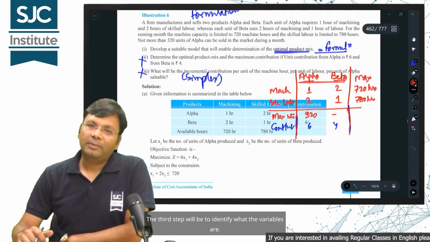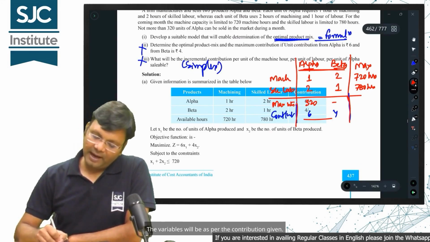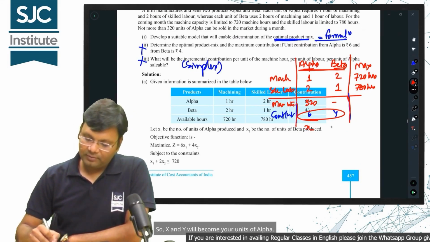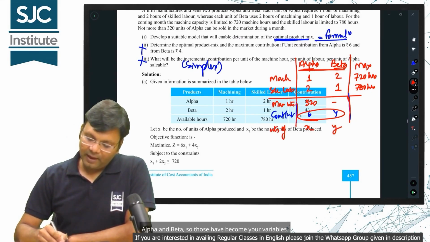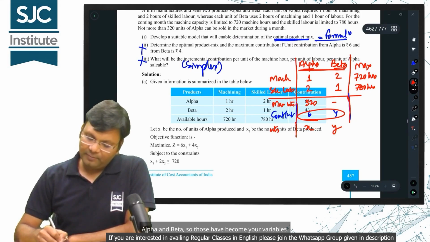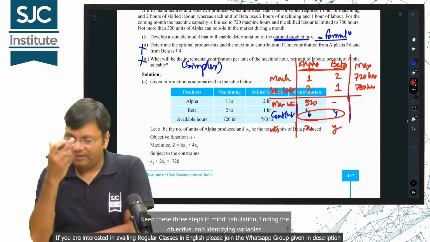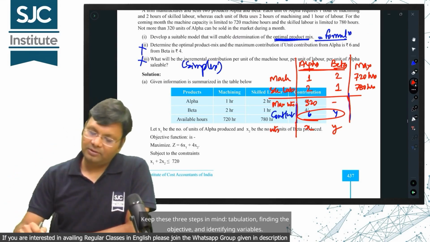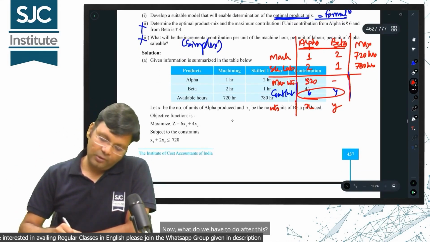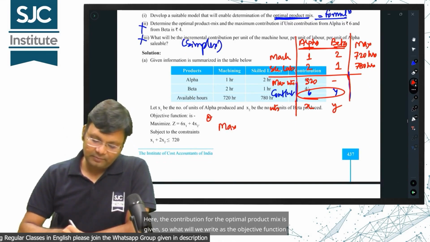The third step will be to identify what the variables are. The variables will be as per the contribution given. So, x and y will become your units of alpha and beta, so those have become your variables. Keep these 3 steps in mind: tabulation, finding the objective, and identifying variables. Now, what do we have to do after this? We have to formulate it.